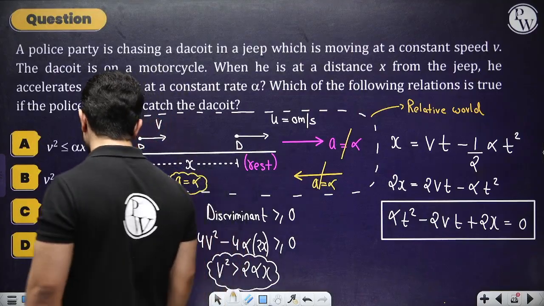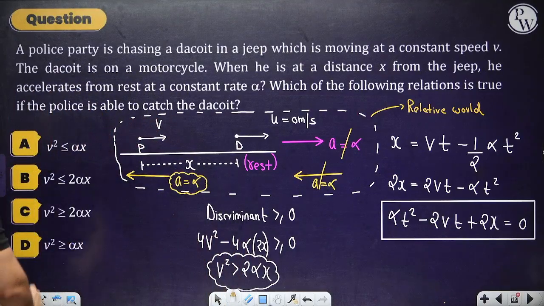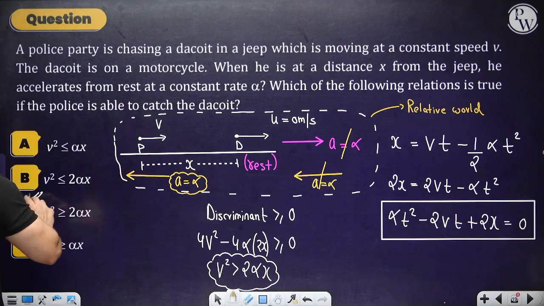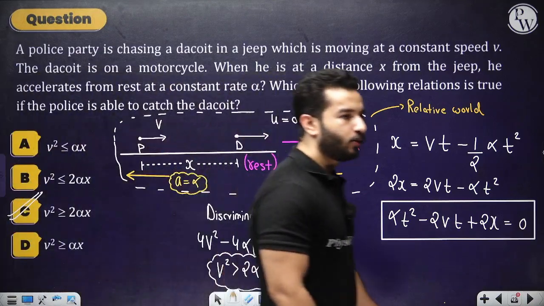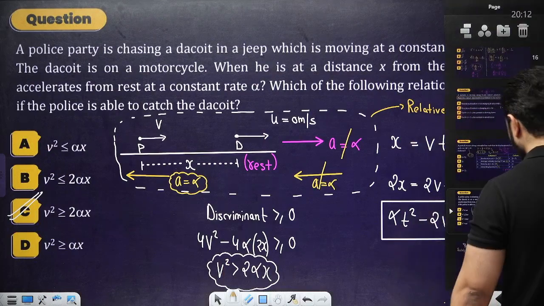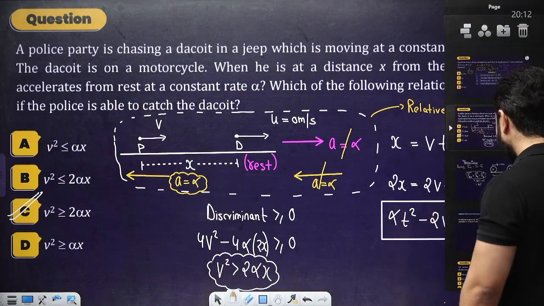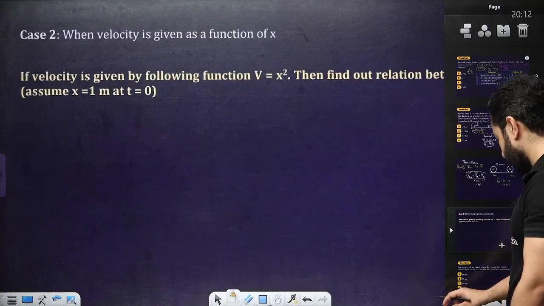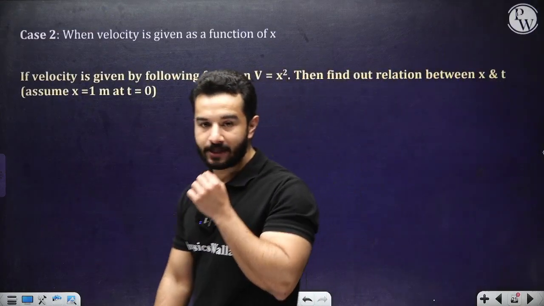So v square must be greater than or equal to 2 alpha x. That means option C is absolutely correct. Hopefully you enjoyed it, you understood it. Moving to the next one. And now next case, then we are going to solve some more problems, right?